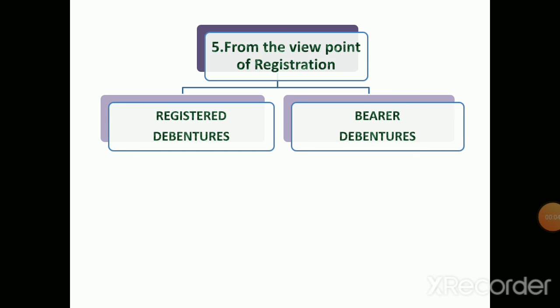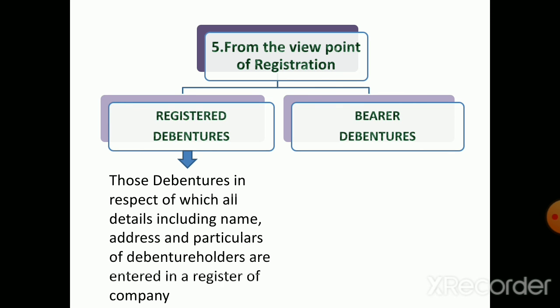Now, the last factor is from the viewpoint of registration. It includes registered debentures and bearer debentures. Registered debentures are those debentures in respect of which all the details, including name, address, and particulars of debenture holders, are entered in a register of the company. Such debentures are not freely transferable.